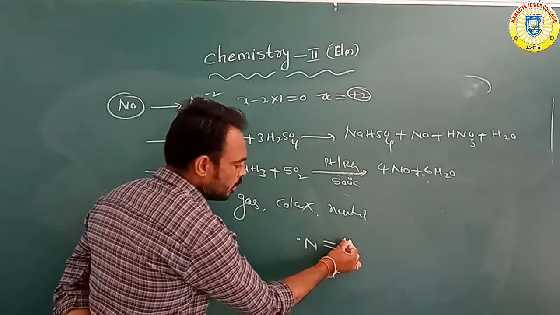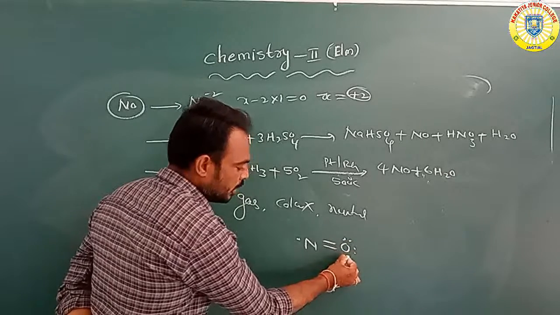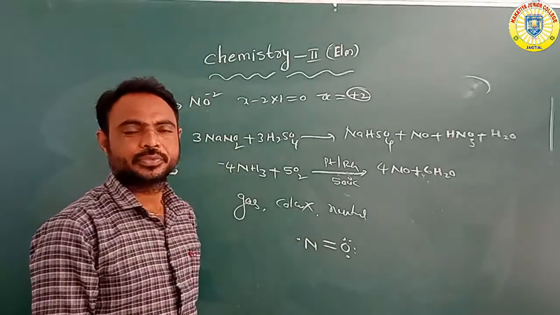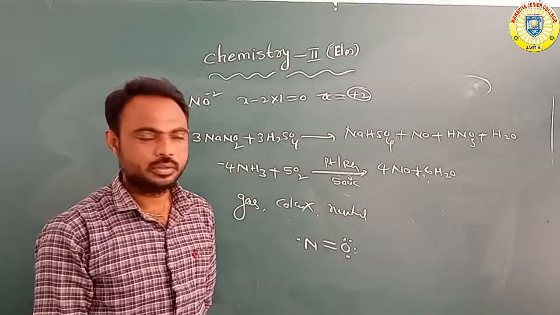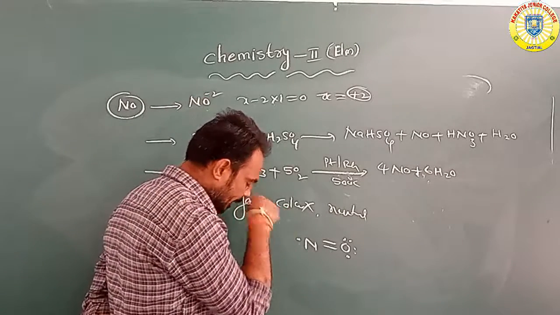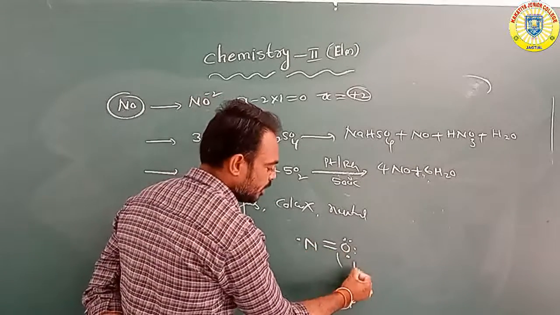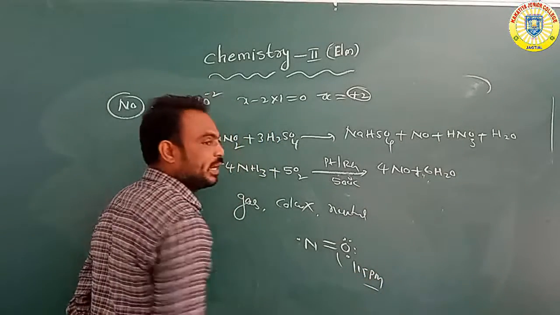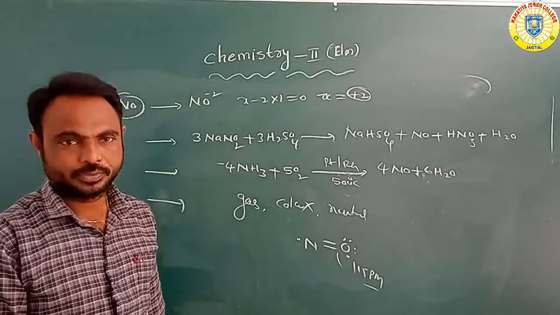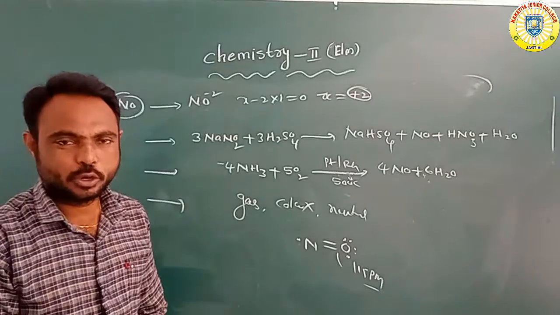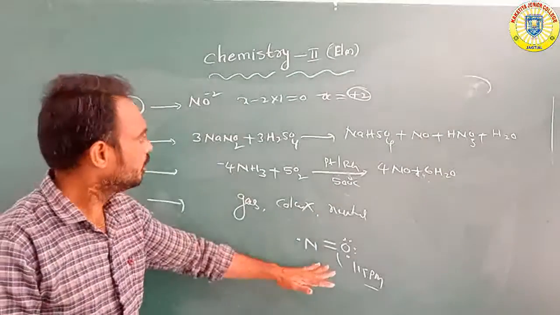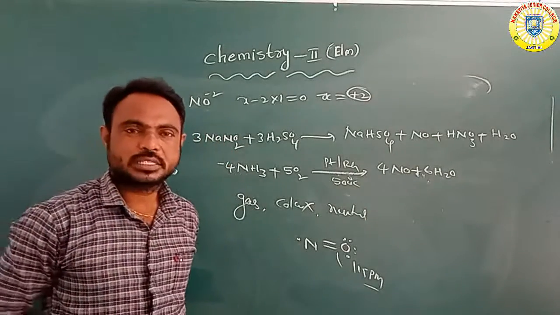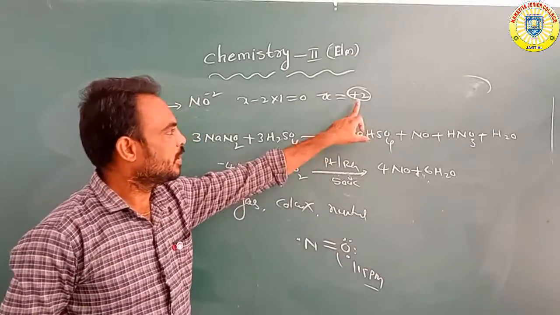So overall, oxygen contains one single electron. Between nitrogen and oxygen, the bond length is 115 picometers. So nitric oxide has an oxidation number of plus 2.